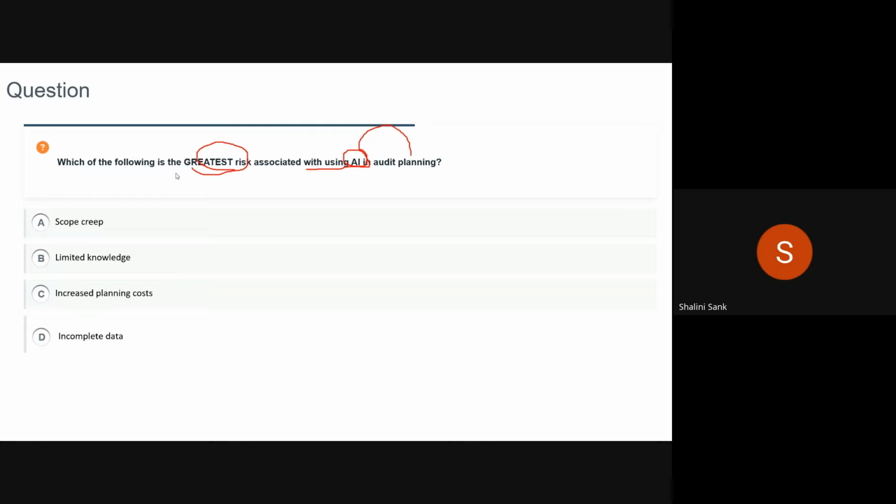Sachin, does this mean that we as auditors are using some AI tool to do the audit, or is it a part of the client system? I don't quite follow the question. Okay, so that also we have to figure out. Which of the following is the greatest risk associated with using AI? Using AI in audit planning. What does it mean? You as an auditor are using the AI in the planning. Maybe incomplete data.